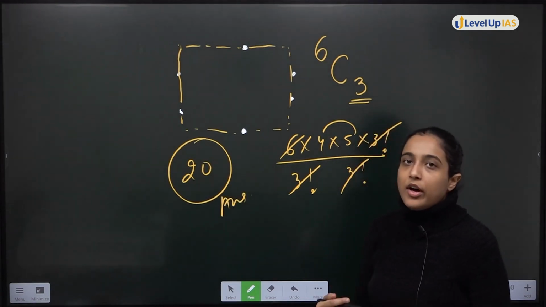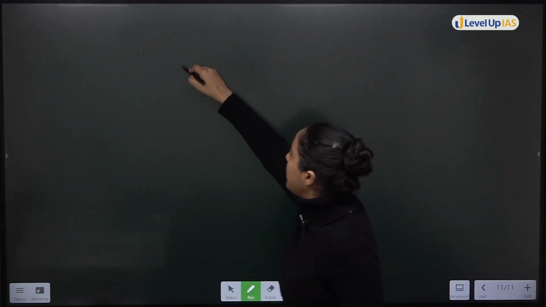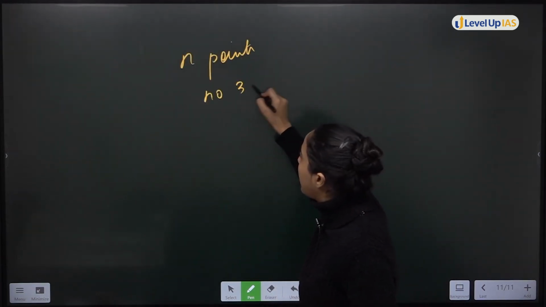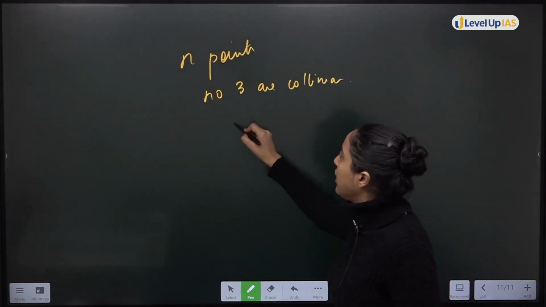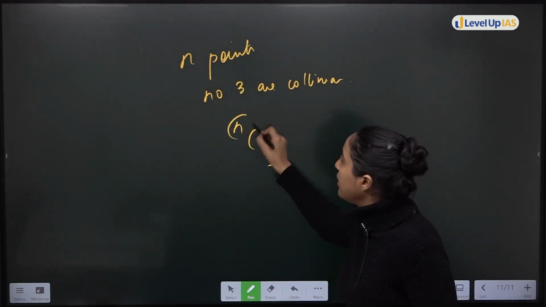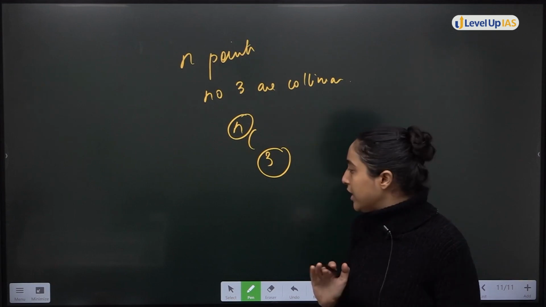ठीक है, for any number of points, let's say you have n points in which no 3 are collinear, then nC3. n points में से कोई भी 3 select कर लो, you will form a triangle. Very simple formula.